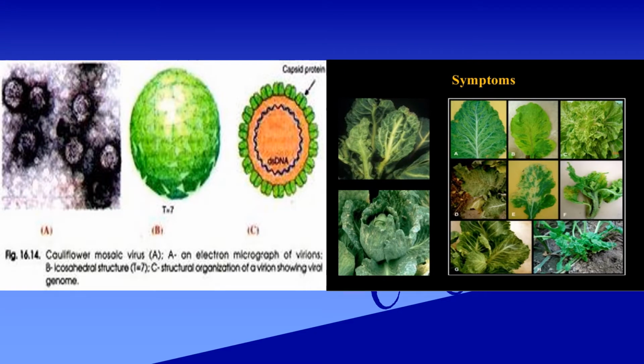In the left picture, we can see the structure. A is the cauliflower mosaic virus under electron micrograph. Those are the virions. And then B is the icosahedral structure. In C, we can see the capsid protein and the double-stranded DNA. On the right side, we can see the symptoms of cauliflower mosaic virus. Once the plant gets affected, we can see symptoms like these.